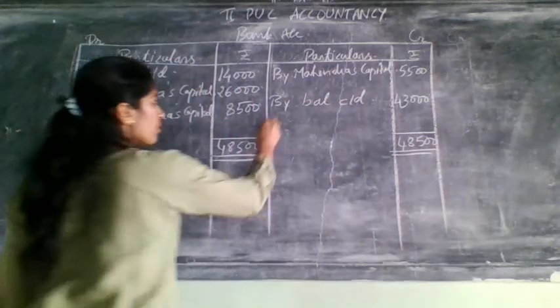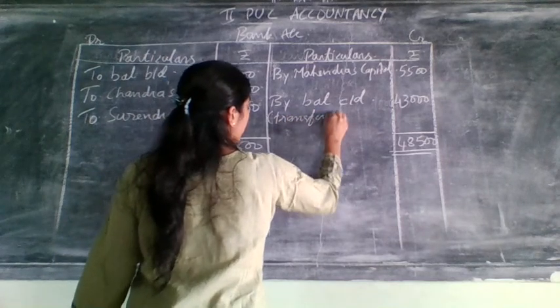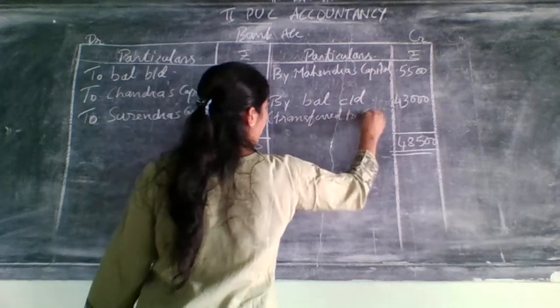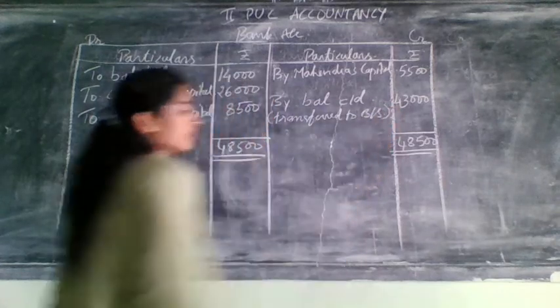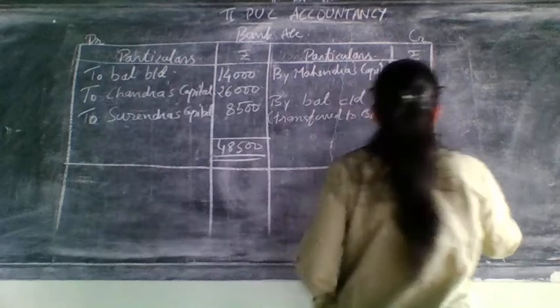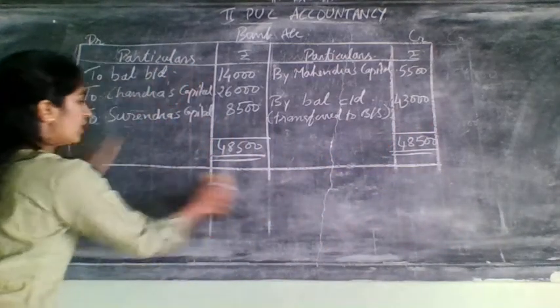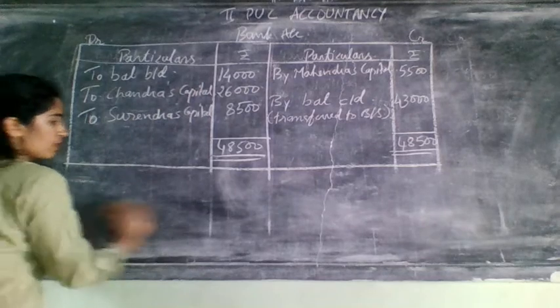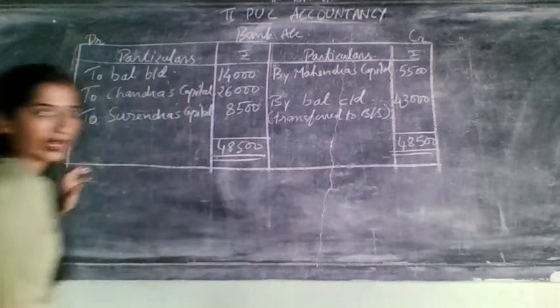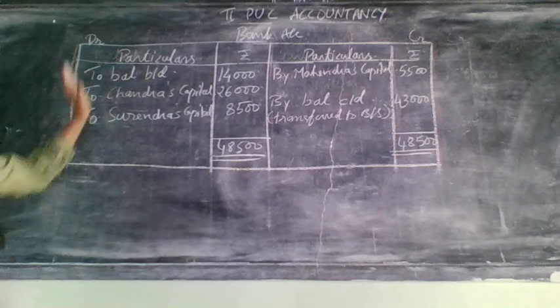This will be transferred to what? Transferred to the new balance sheet. Which side? Asset side. While writing cash at bank, which amount do you need to write now? 43,000, not 14,000 and not that 26,000 or whatever bank amount you have got. So we have done so many adjustments for bank in the bank account.